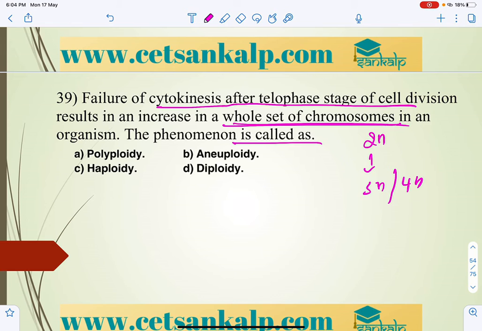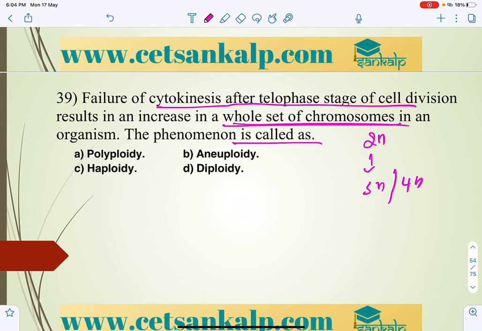Here we can take the definition, the meaning of euploidy and aneuploidy. In euploidy, an organism either loses a complete set or acquires one more additional set of chromosomes over and above 2 sets.